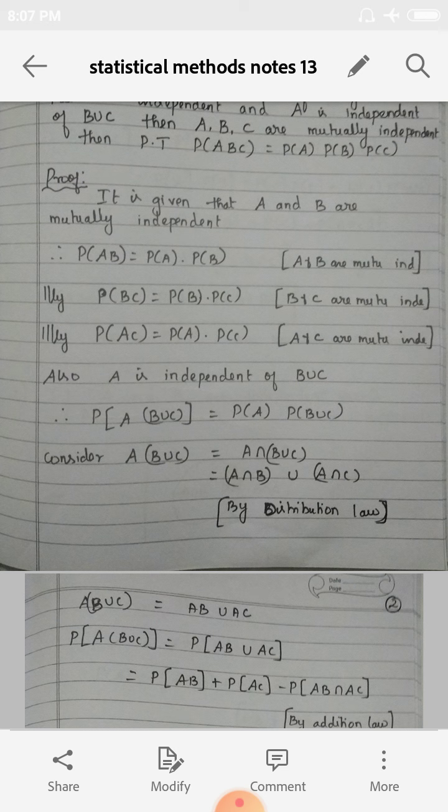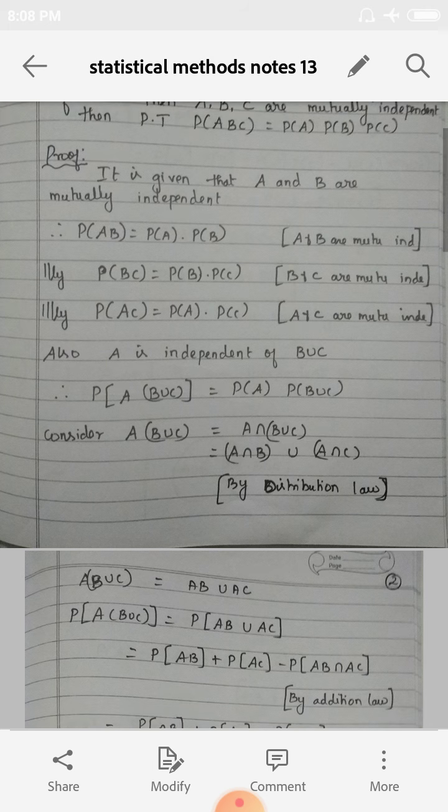So P of AB is nothing but P of A into P of B. So what is the condition? Here A and B are mutually independent. Similarly, P of BC is nothing but P of B into P of C. That is, B and C are mutually independent. Similarly, P of AC is equal to P of A into P of C. That is, A and C are mutually independent.